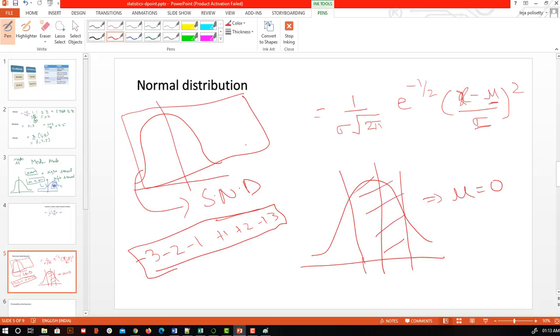If I go more technically, these will be our z values, and the answer to every question will be to find the area between these. How we find the area is by finding the z values, and after finding the z values we can use the z table. There is something called a z table, we'll use that and find the area. Let me show you how to find this area.